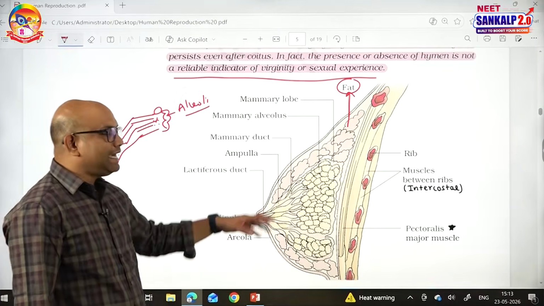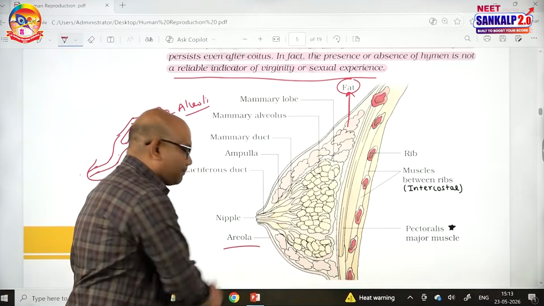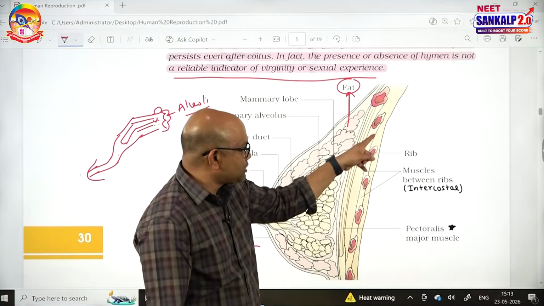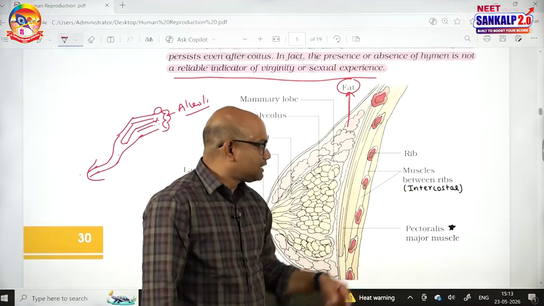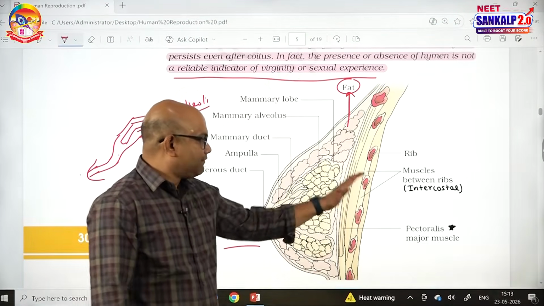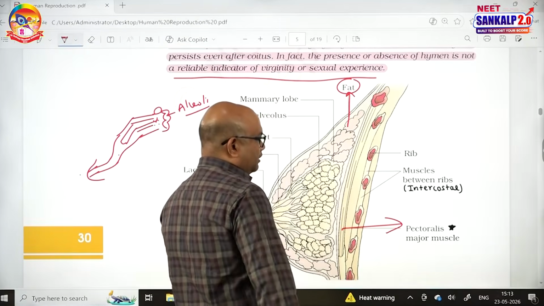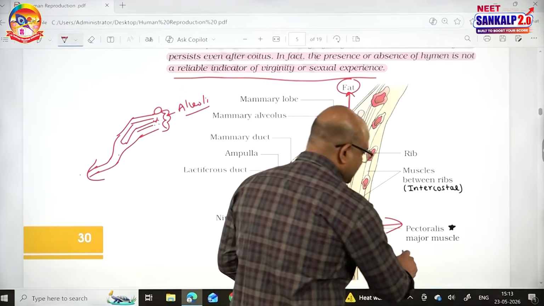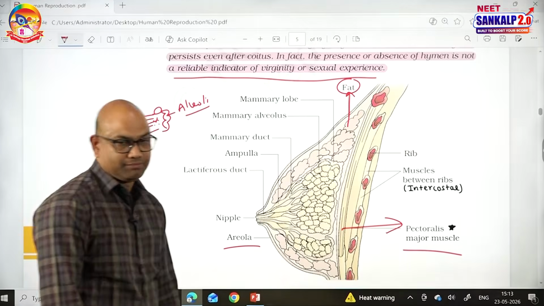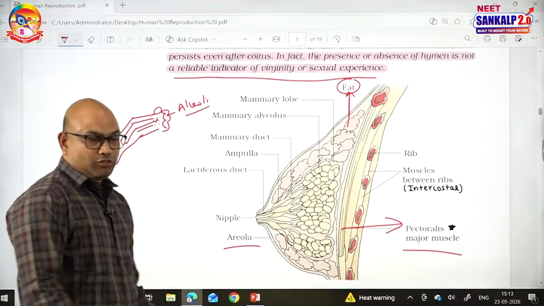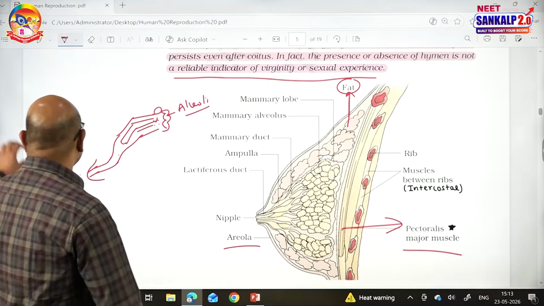The darkly stained area around the nipple is called the areola. And about the muscles, in this picture they have given the impressions of ribs. Between the ribs, the muscles present are called intercostal muscles. In front of that, the muscle into which these mammary glands are attached is called pectoralis major. So, this is about mammary glands. With this, I have completed the female reproductive system.